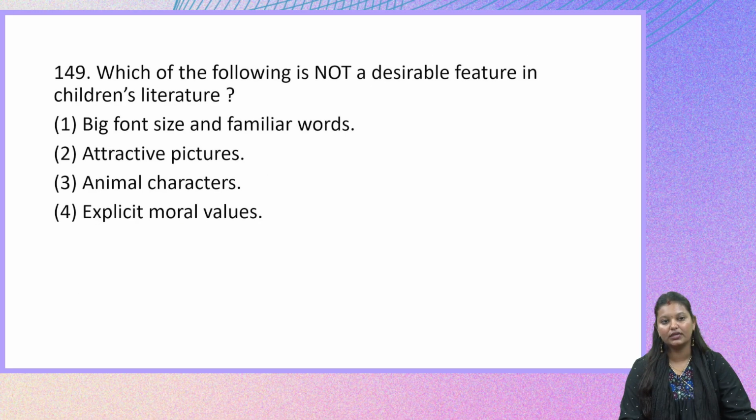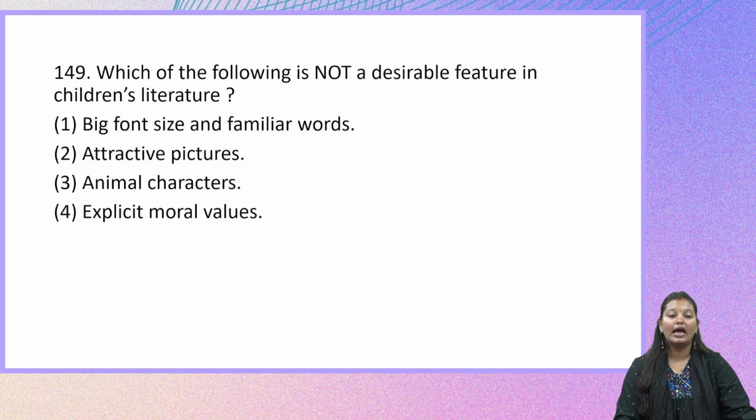The next question is, which of the following is not a desirable feature in children's literature? So, when it comes to developing children's literature, what is not desirable? Let us look at the four options. Big font size and familiar words. This is definitely needed.